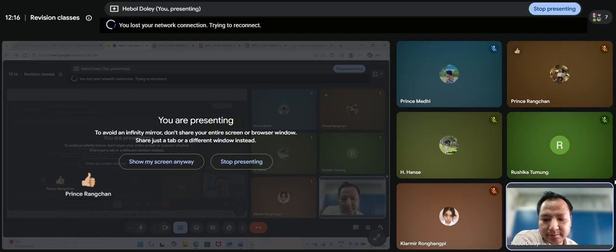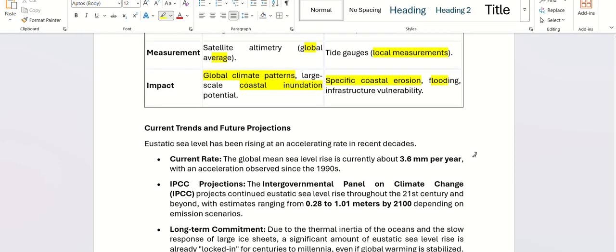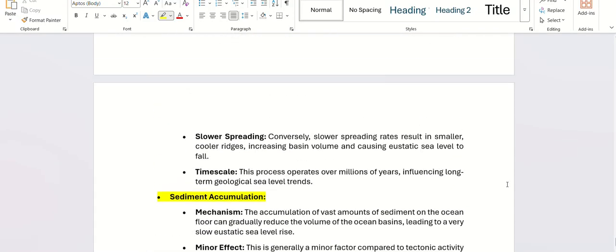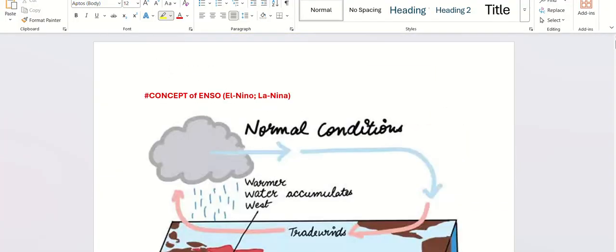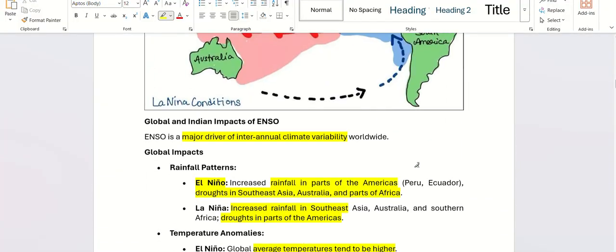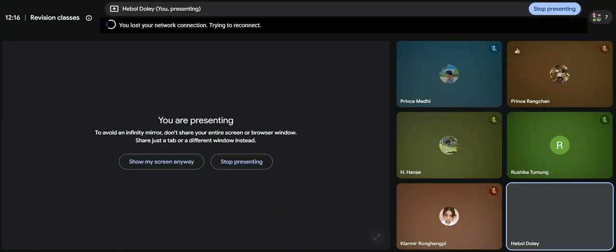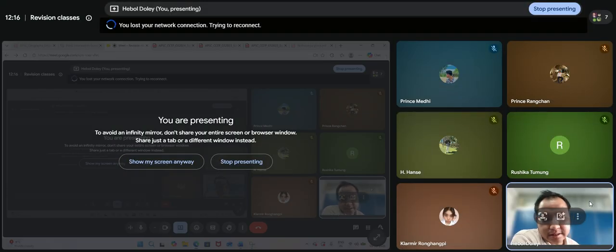All right, we will stop here. We discussed four important concepts regarding your examination. Please go through these topics and try to solve questions. You can put this document in your AI and ask it to frame some questions on this document. Please solve this on your own. These are very, very important concepts.